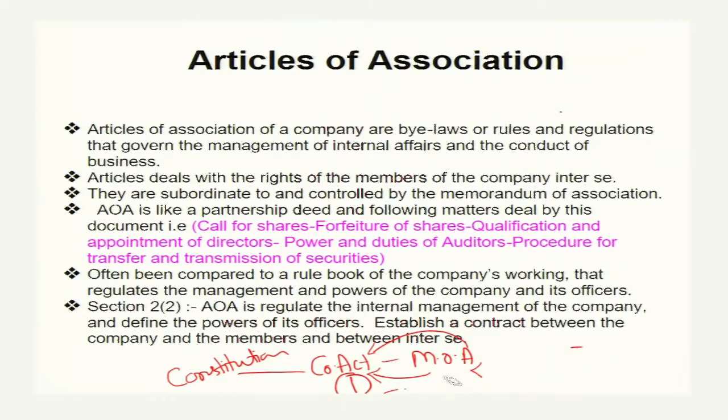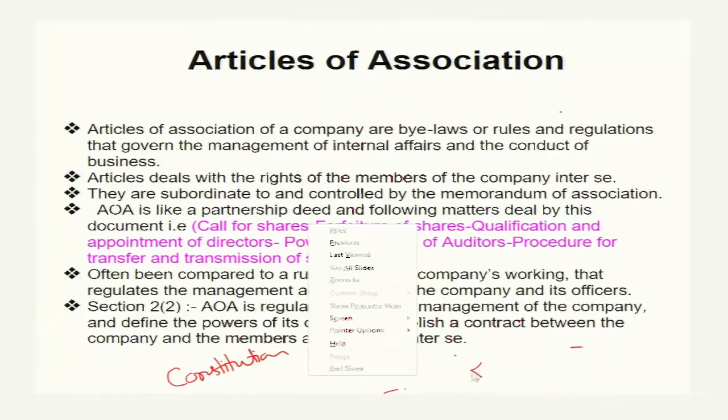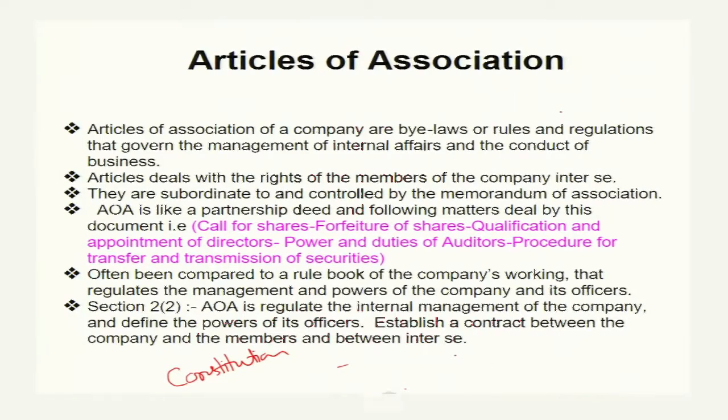They are in a hierarchy, and these documents are framed or designed as per the requirement of law, of companies, and of situations. The article of association is like a partnership deed; when we apply the law of contract in any case, it is governed by agreements. So when any person becomes a member of a company, we presume that the article of association is applicable to that person, as if that person had signed this document.